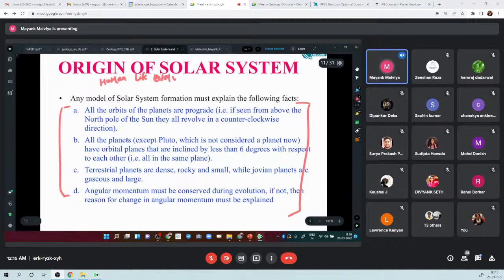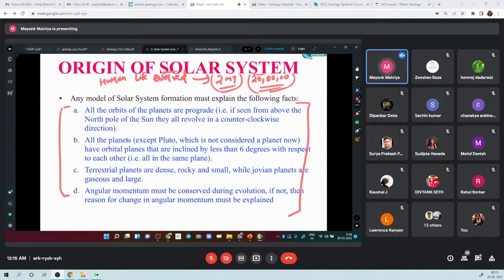When did human life begin? Humans came to Earth only around 2 million years ago, so that is 20 lakh years. Basically, this solar system, cosmology, astrology, and astronomy have been very fascinating to humans throughout history.